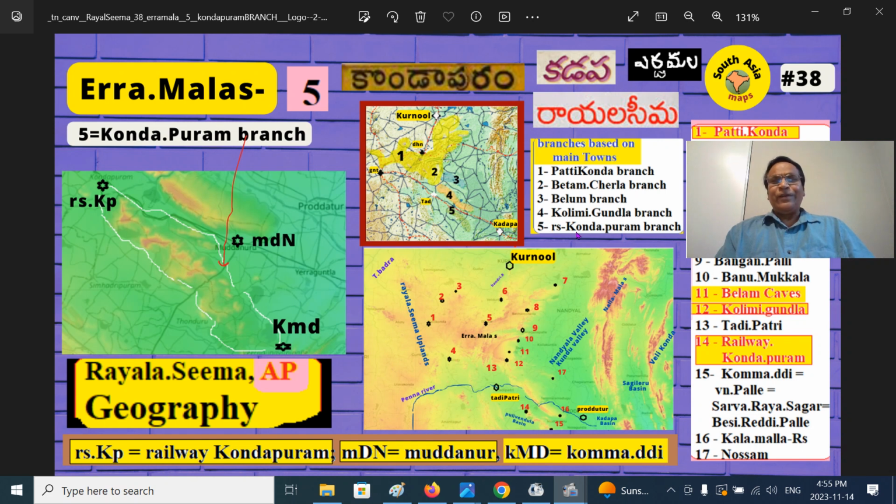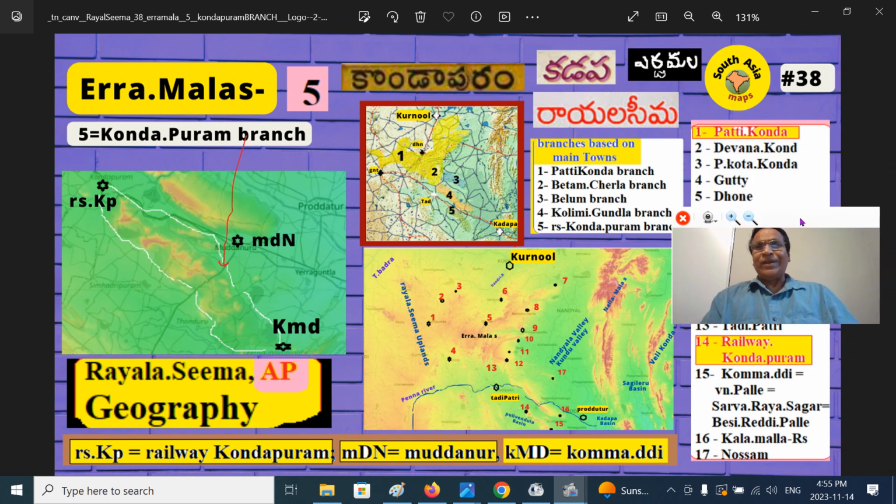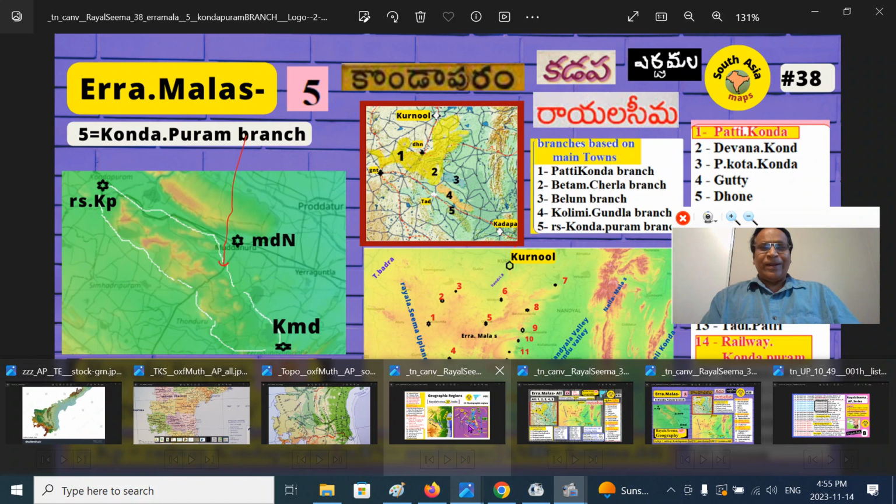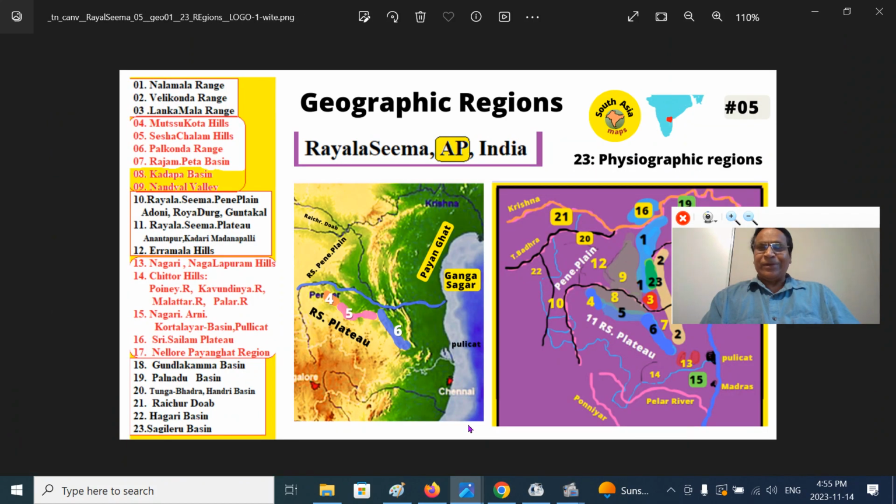If you say Railway Kondapuram, that means the prominent town. So this is the part we'll be talking about today, the mini Rayalaseema geographical regions of the Erramala mountains, part 5, Kondapuram.